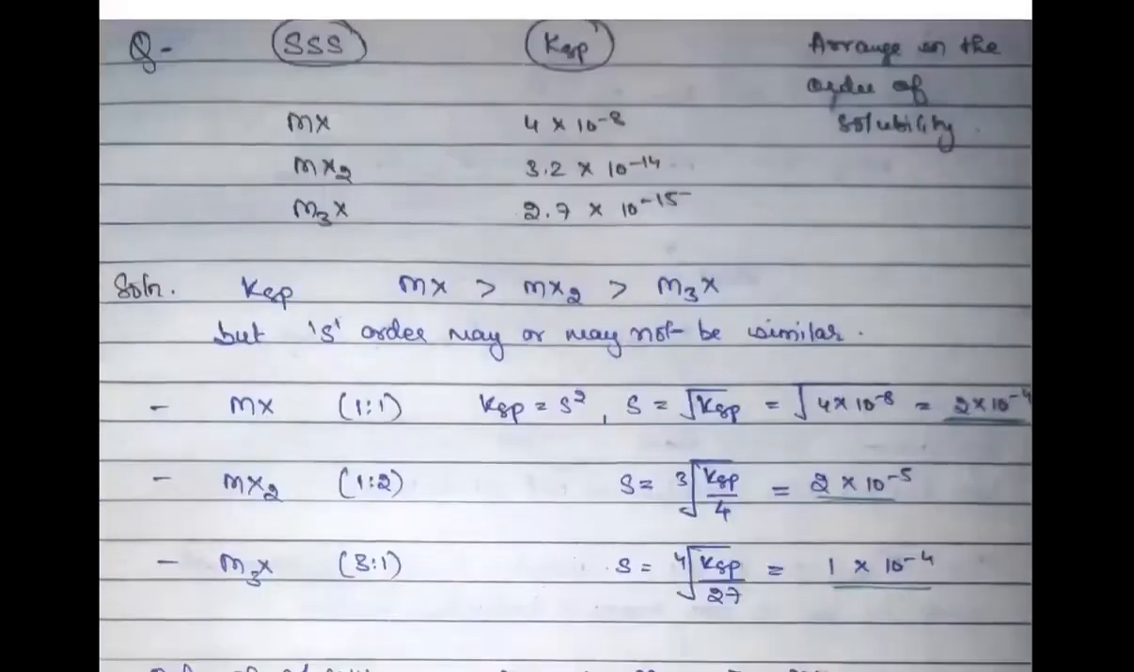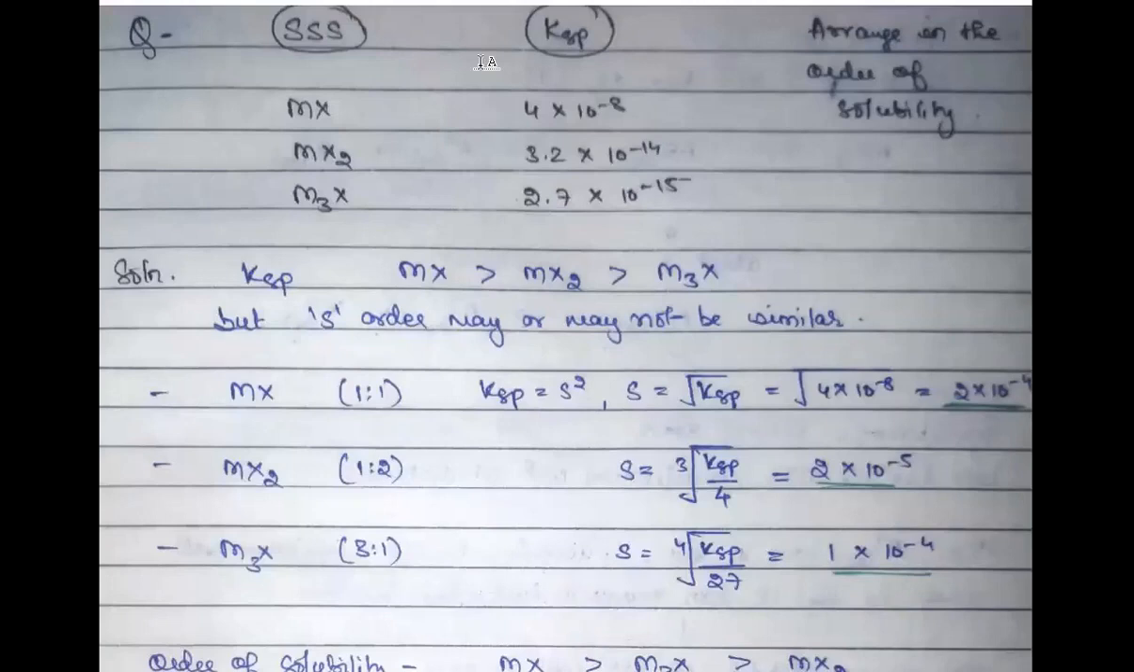So here we have a question, and this is a really good question. They have given you 3 different sparingly soluble salts and have provided you KSP values. So these are your 3 salts, these are their KSP values, and you are being asked to arrange them in the order of their solubilities.